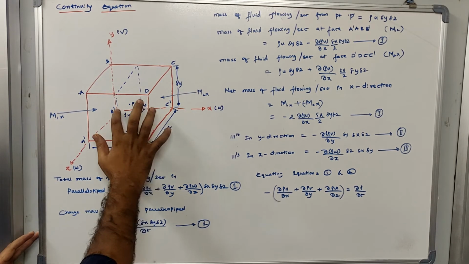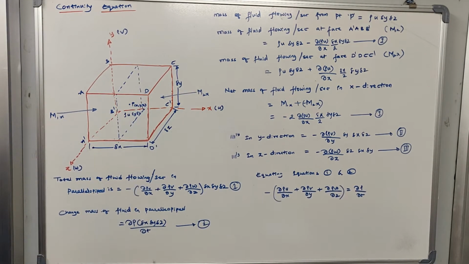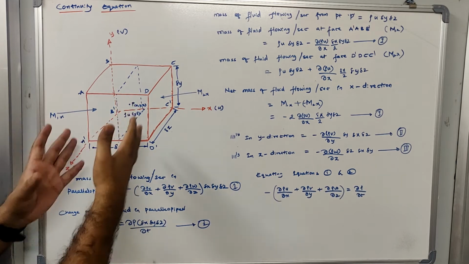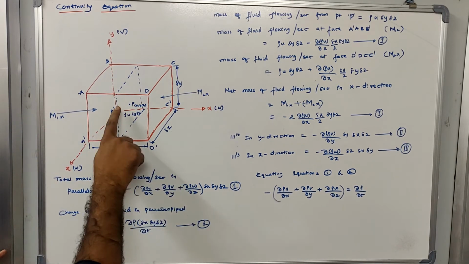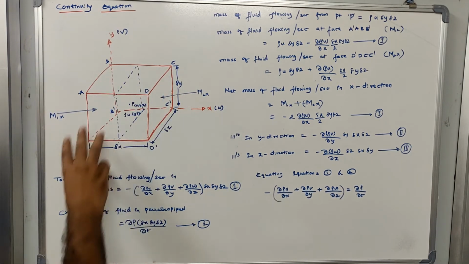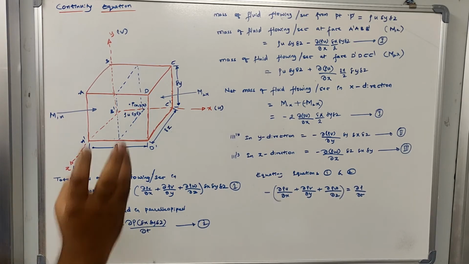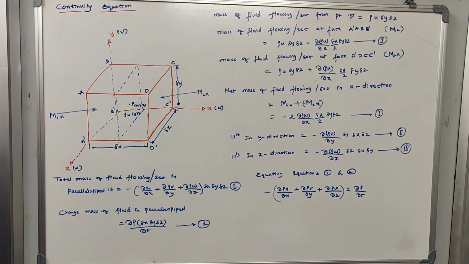A cube has mutually perpendicular dimensions. We usually have Cartesian coordinates, polar coordinates, cylindrical coordinates and so on. Here we are using Cartesian coordinates x, y and z, the three directions in which I can measure any given length. When you measure a cube, its length, breadth and depth will be of the same value. But in the case of a parallelepiped, it is different: the dimensions in length, breadth or depth will not be equal to each other.